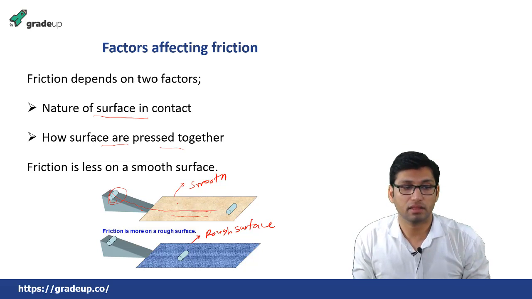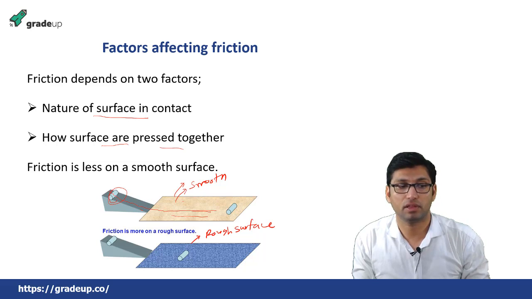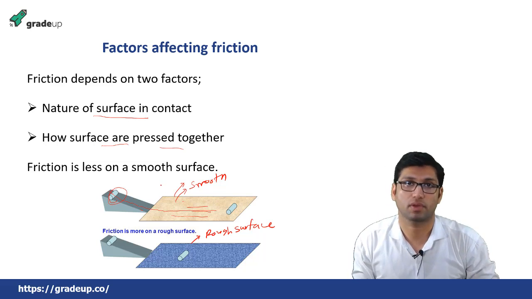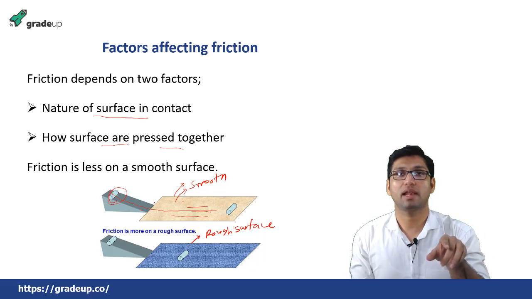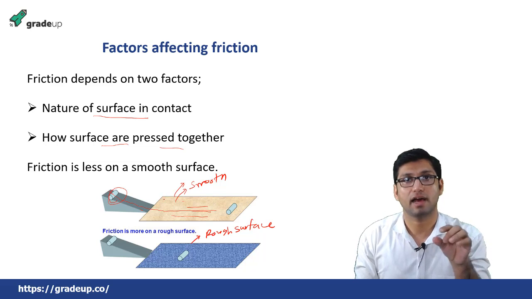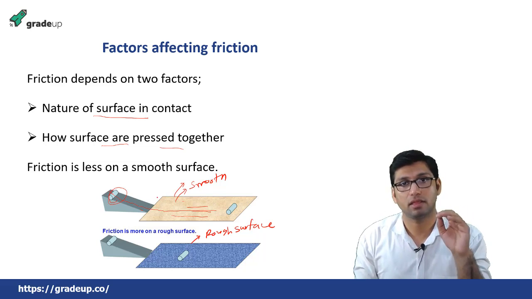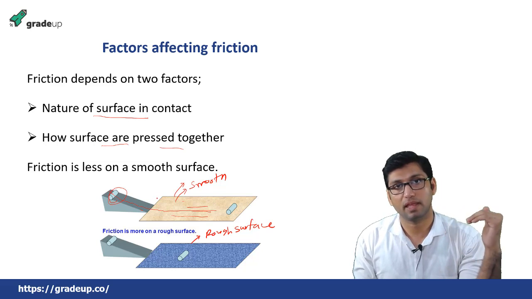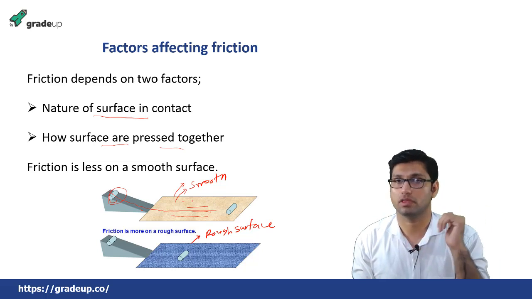The reason is the nature of the surface in contact between this roller and this surface is smooth, okay. So the surface irregularities are very less, and since the irregularities are less, the roller will find ease of movement over this surface.